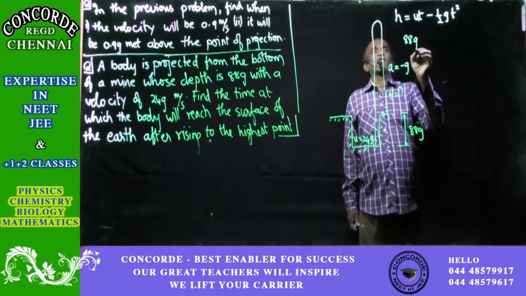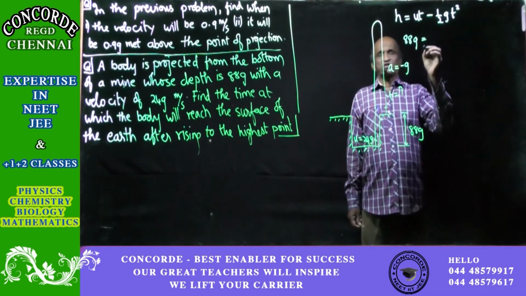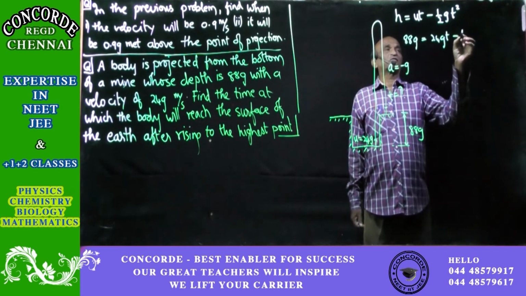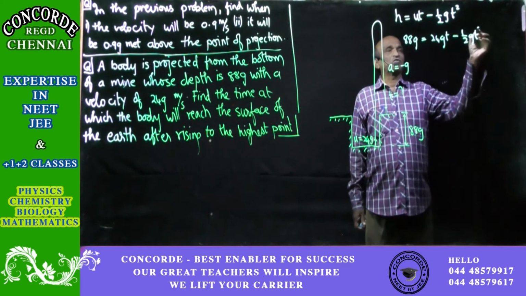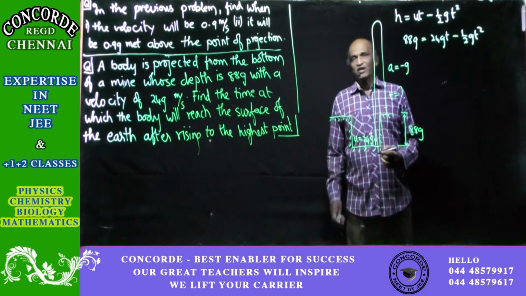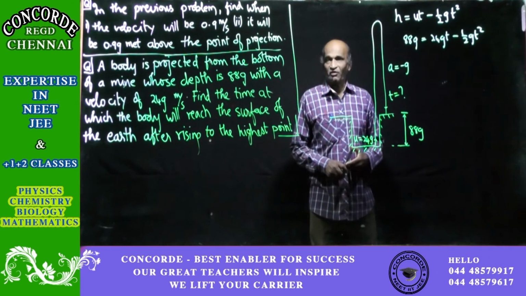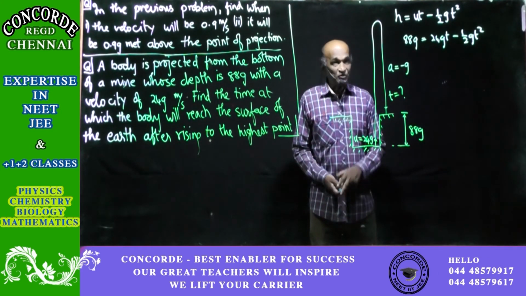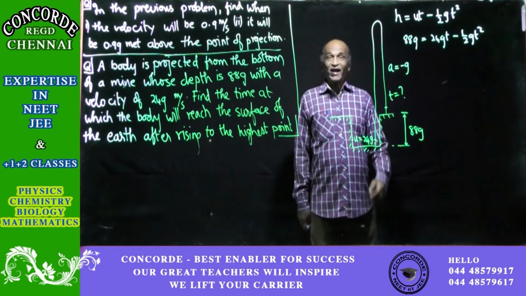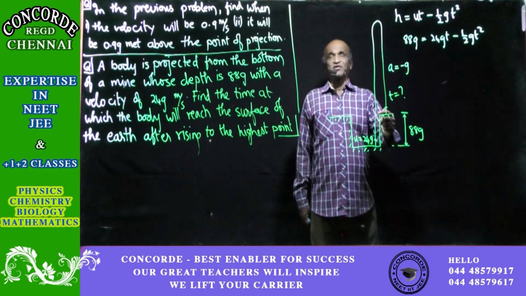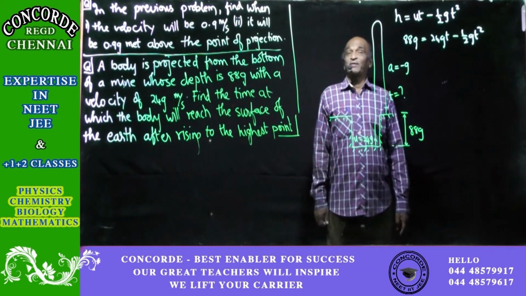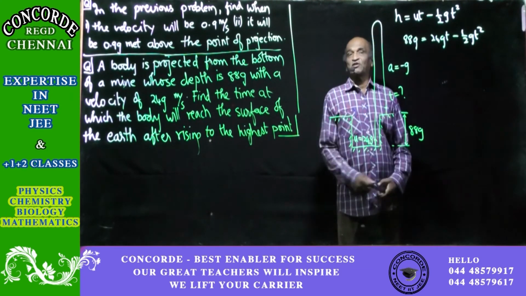So we have therefore got 88 g is equal to, see the velocity of projection, 24 g into t minus half into g into t square. Again you can see it's a quadratic equation in t. Can you tell me why? Means there will be two answers for t. All this we have experienced before itself. One answer is the time taken to just reach that height, another is the time taken to further go up and then come to that height. So there must be two answers. That is why the quadratic equation.